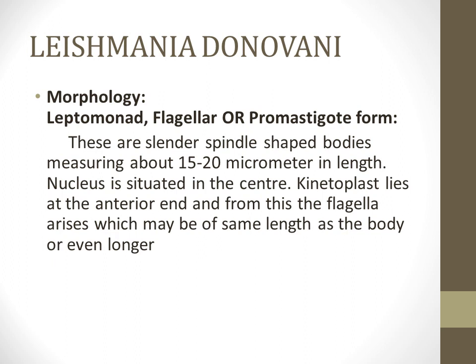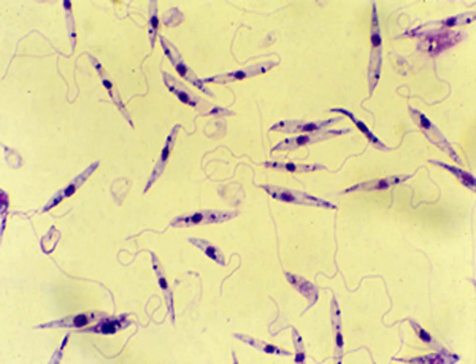The nucleus is present in the center and the kinetoplast is present at the anterior end, and from this the flagella arises, which may be of the same length as the body or even longer. So this is the characteristic leptomonad, the flagellar or the promastigote form, the cylinder or the spindle shaped structure with a thin flagella at the anterior end and the nucleus in the central location.